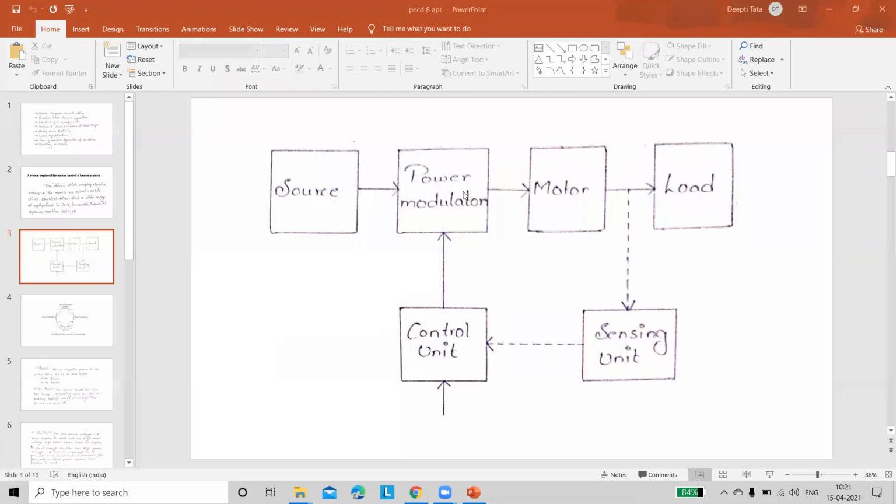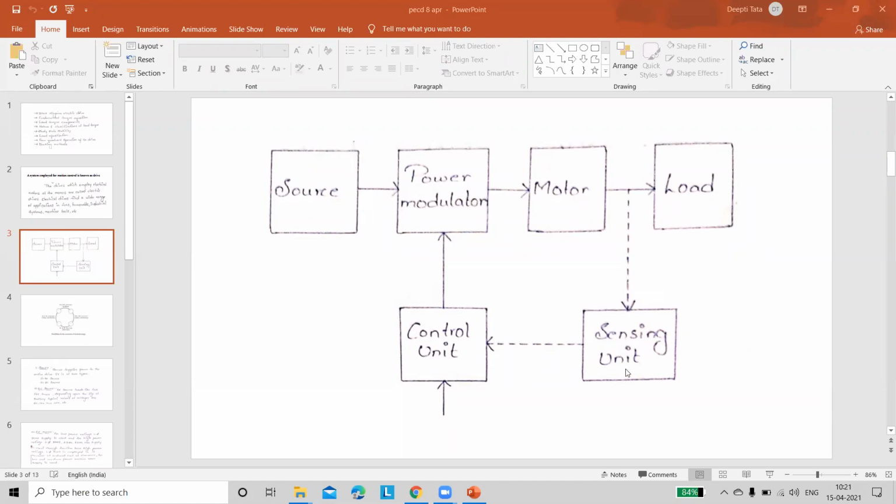So here our power modulator does the work, as it will reduce the input supply from 220 to 50 volts. From this 50 volts, our motor is going to rotate. And from this motor, that is the prime mover, a load is going to be connected, that is a rotating part, nothing but a small drive. And listen, these two are synchronized. That means the motor and load are going to rotate with the same speed.